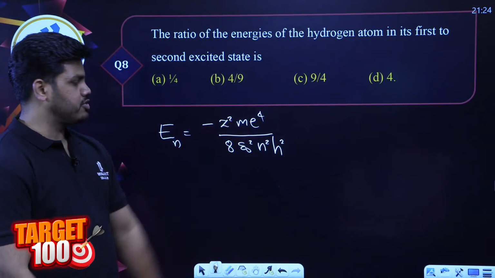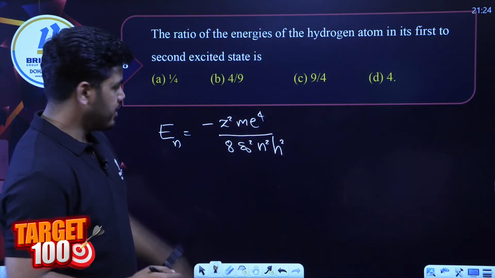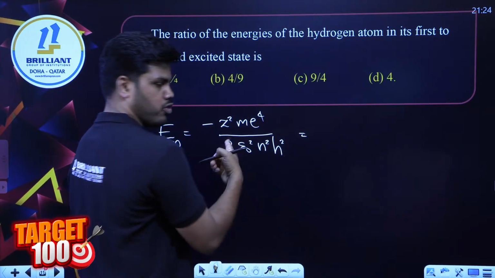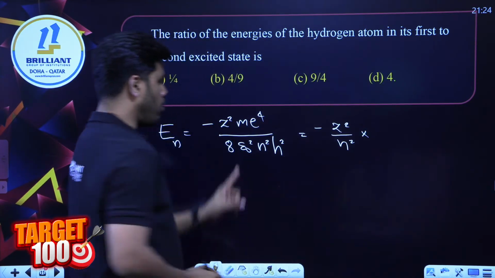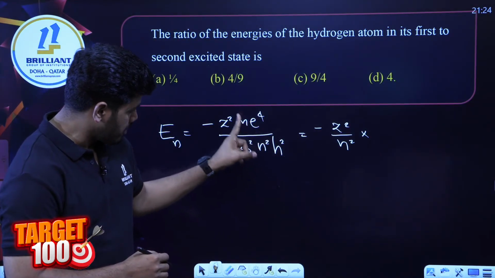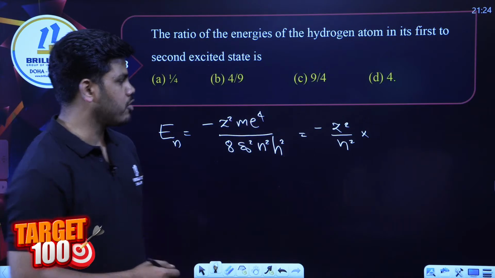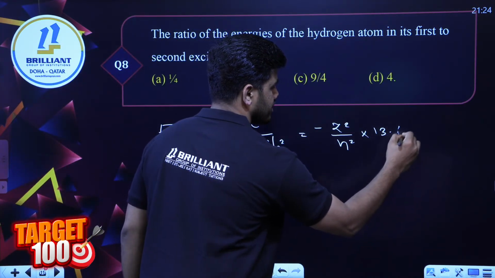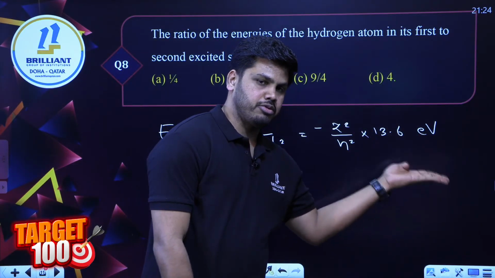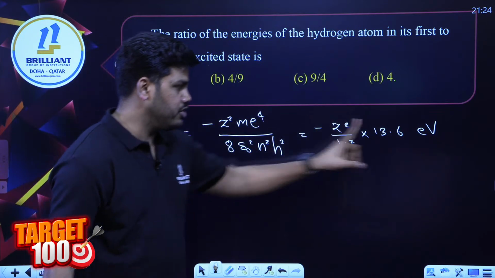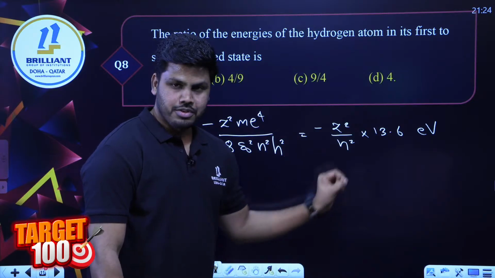This is the total energy of an electron in a given orbit, and you can see most of them are constants, right? And we got a simplified form of this. It is like minus 13.6 z square by n square. When you simplify all those constants together, like mass of electron, charge of electron, epsilon 0, permittivity, and h Planck's constant, we got 13.6, but the unit is in electron volt. So this much energy will be possessed by an electron, or that is the energy of any energy level. n is the number of that particular energy level, which is called the principal quantum number.